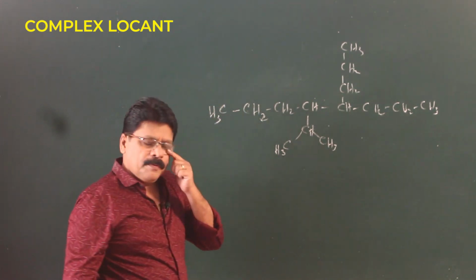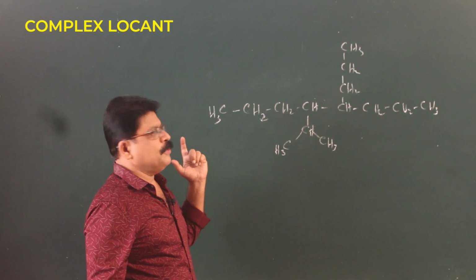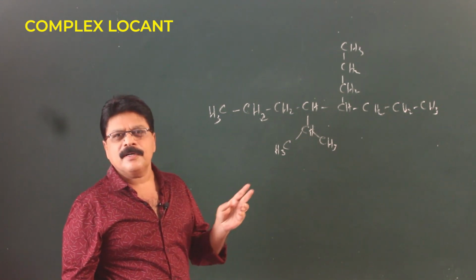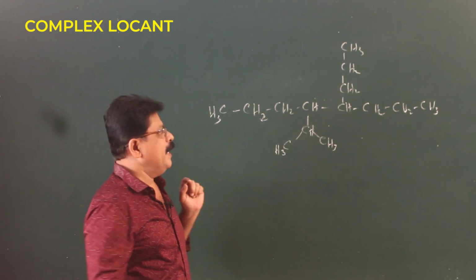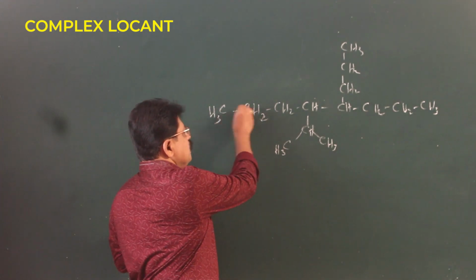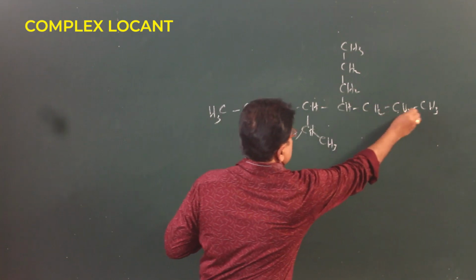In this compound, because it does not have a functional group, it does not have double or single bonds, we have to go for the longest carbon chain. And when you take the longest carbon chain, it is 1, 2, 3, 4, 5, 6, 7, 8.